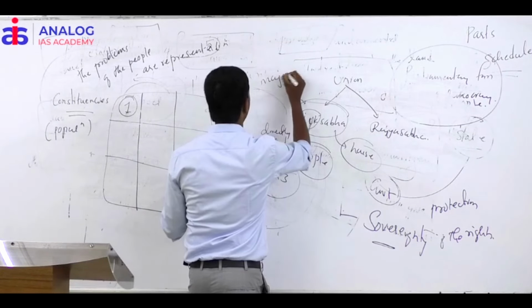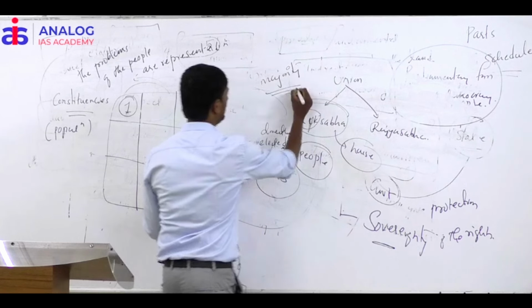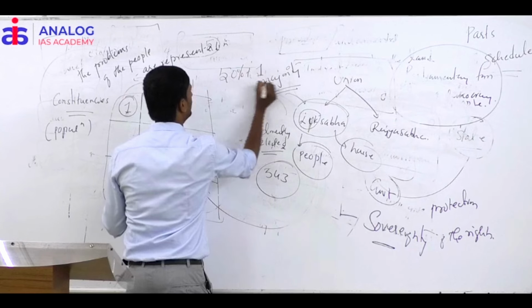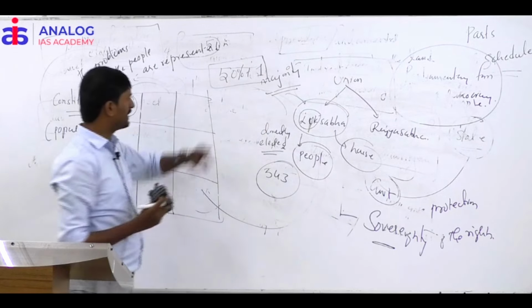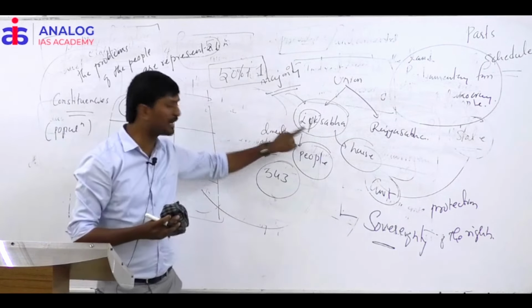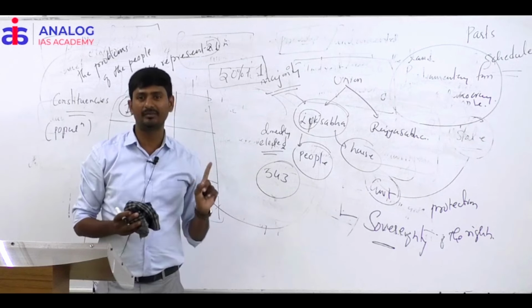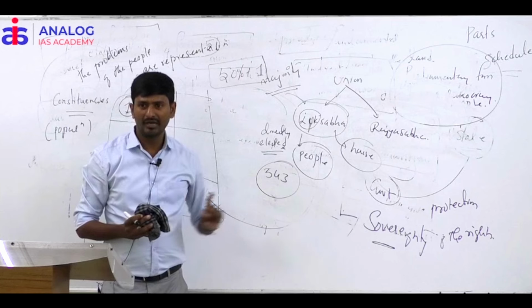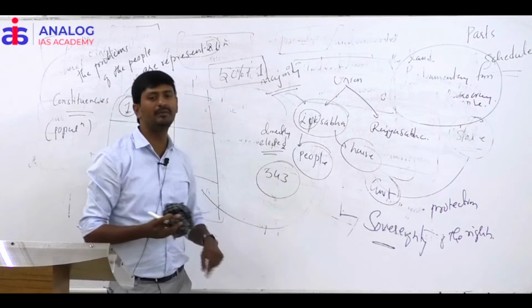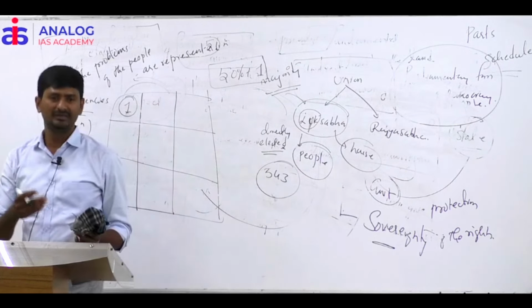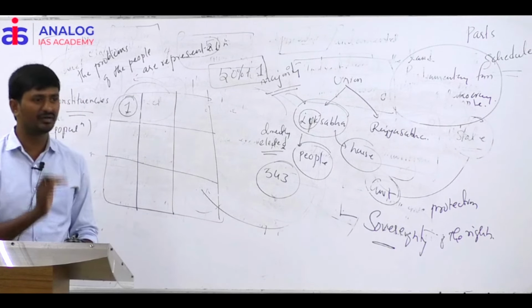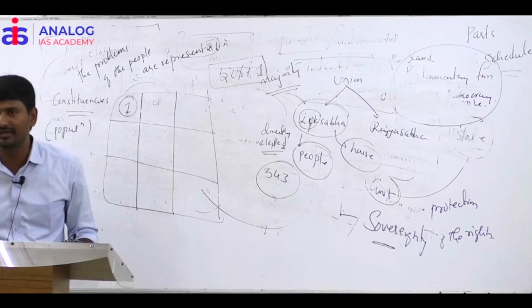What is majority here? 50% plus 1. Whichever party gets 50% plus 1 seats in Lok Sabha, that party will form the government. It means out of 543 seats, a party has to get at least 272 seats. Only such party will form the government.